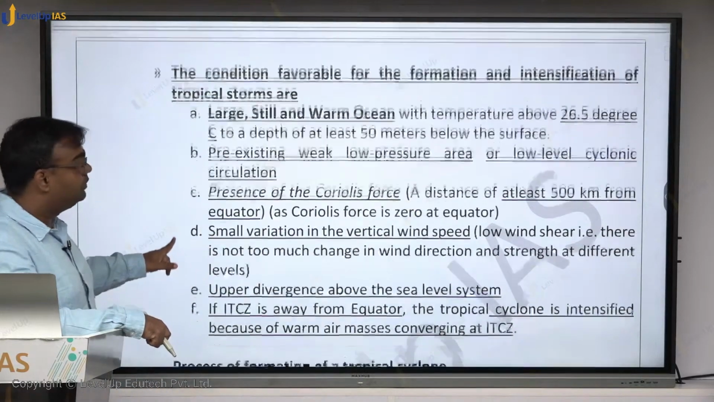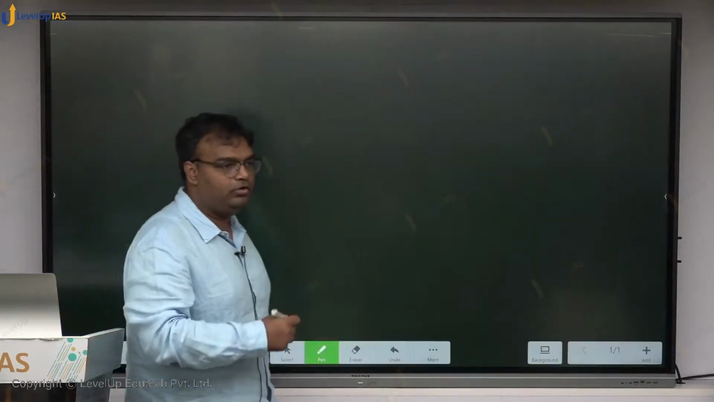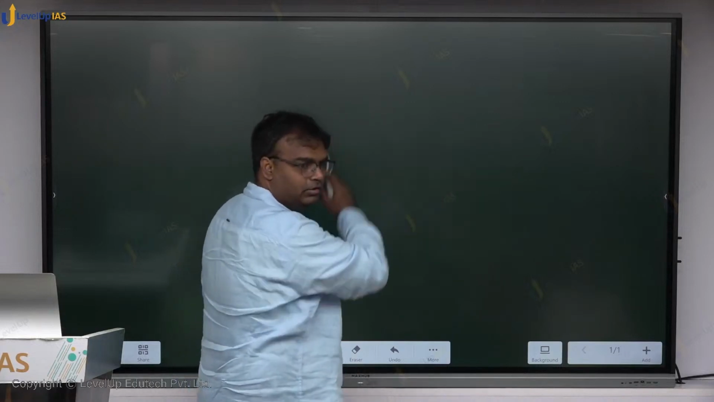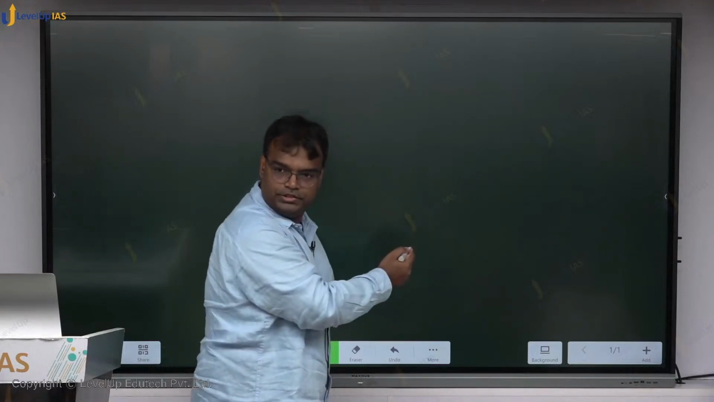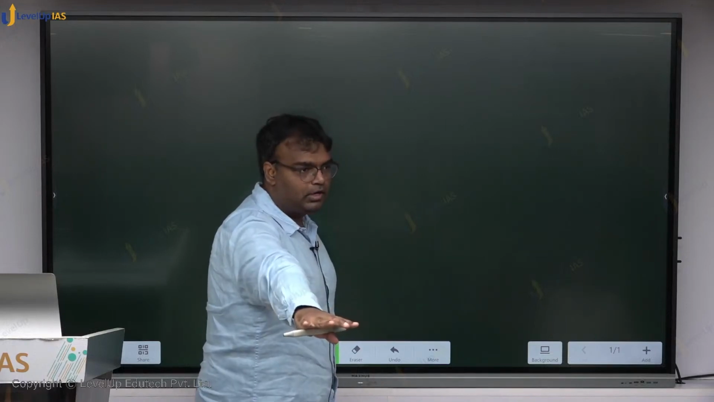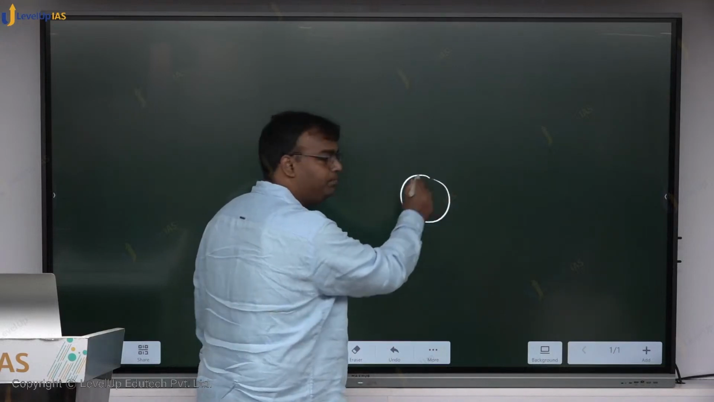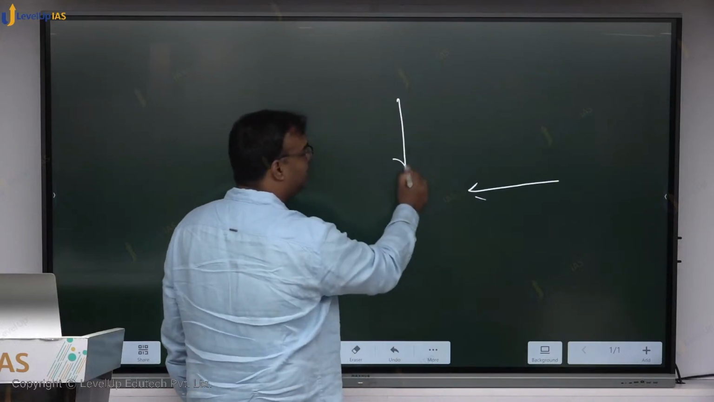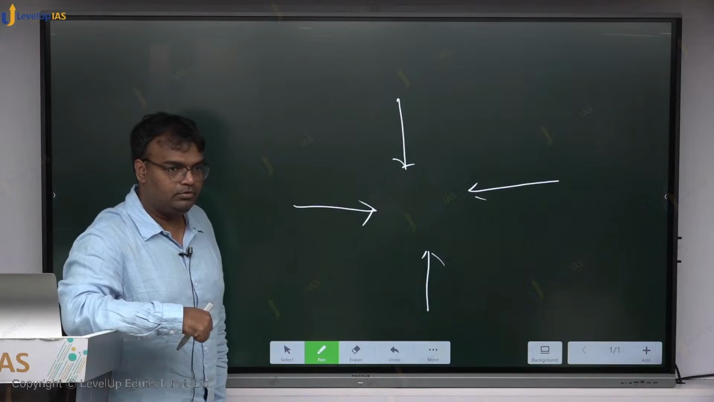Okay, then there should be a pre-existing weak low pressure area. Now what is low pressure area? Low pressure area is any area where pressure is lower than the surrounding regions. So what would happen? Wind from surrounding region will be coming to this low pressure area. So one condition is warm, large ocean surface. Second condition is a low pressure area. Now what happens at low pressure area is wind from all the sides will be converging at this low pressure area. Do we get it? Second point.